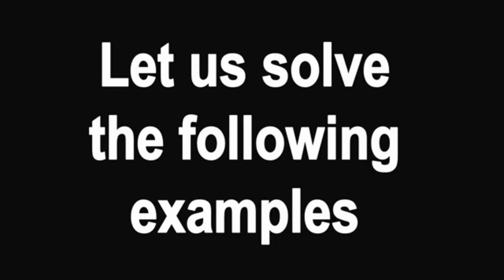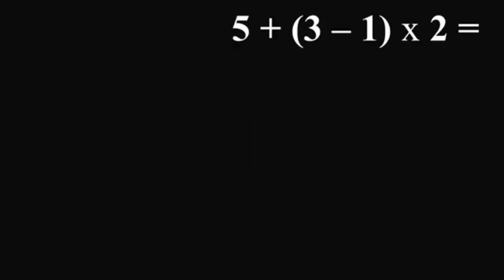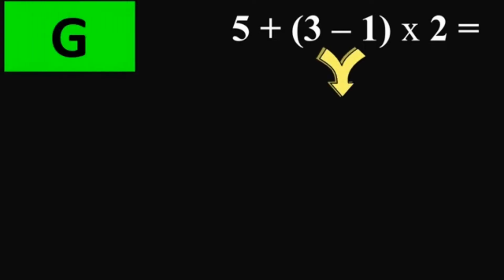Let us solve the following examples. Let us solve following the order of operation using the GEMDAS rule. 5 plus the quantity of 3 minus 1 times 2. First, we solve the grouping. 3 minus 1 equals 2. Bring down the rest of the equation.